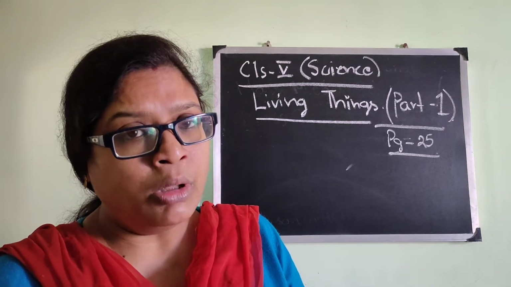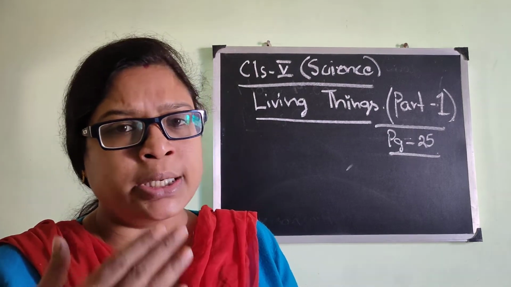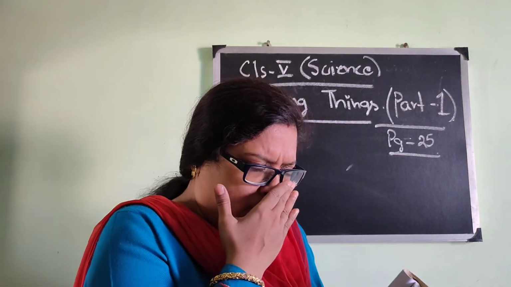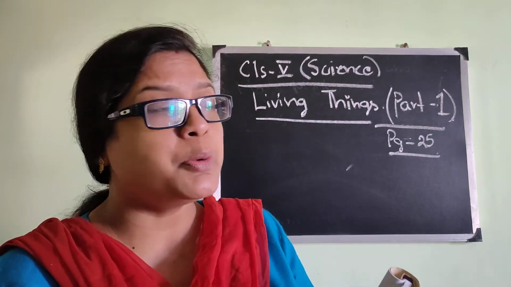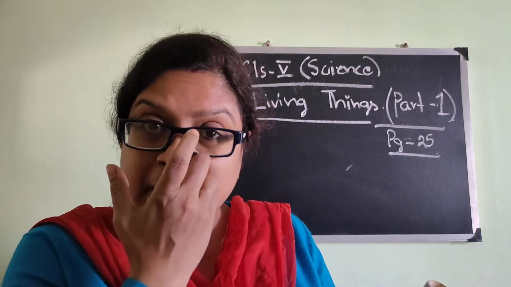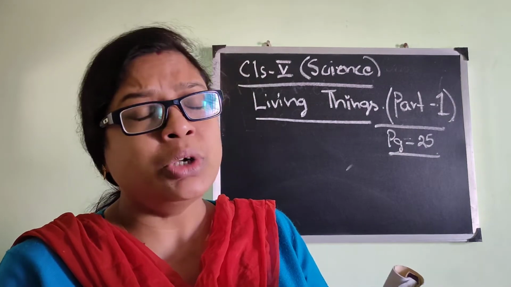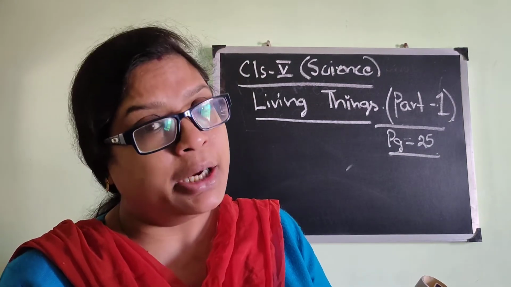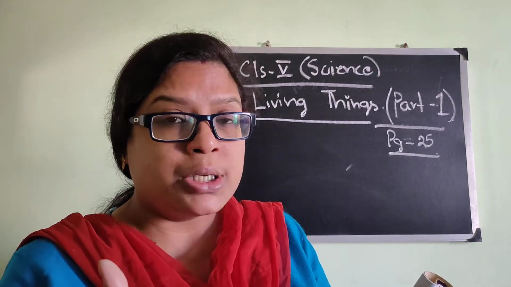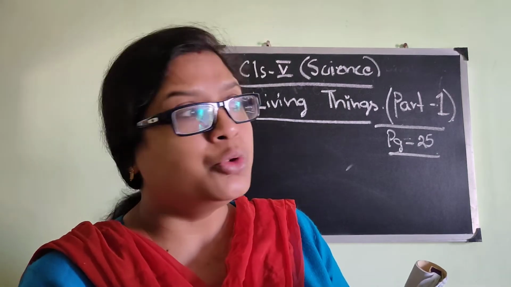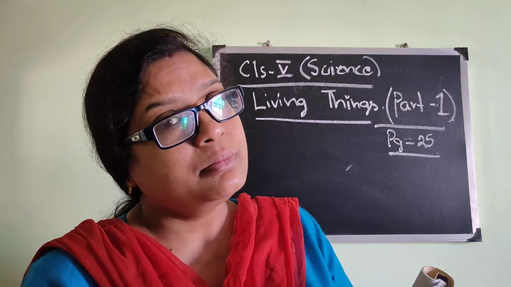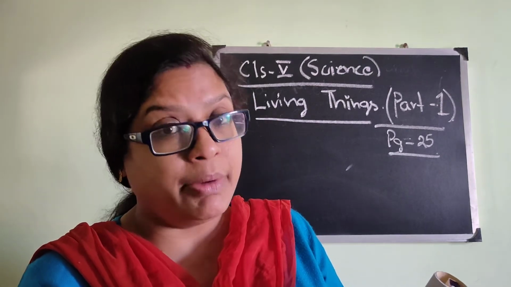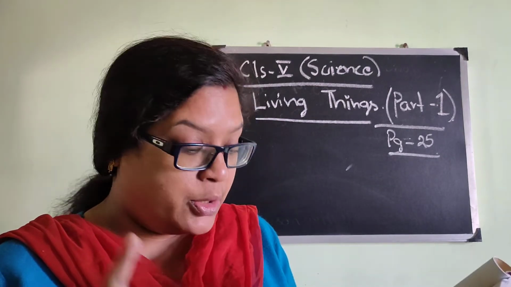Why do we know that? For the photosynthesis process, excuse me, they need sunlight, isn't it? So if I keep it in a corner, it will not get proper sunlight. So slowly it is moving towards the open part of the window so that it can receive the sunlight coming from the sun. That experiment you will do later on.